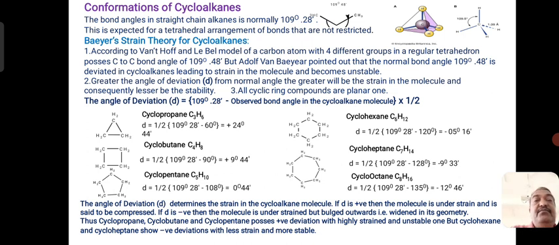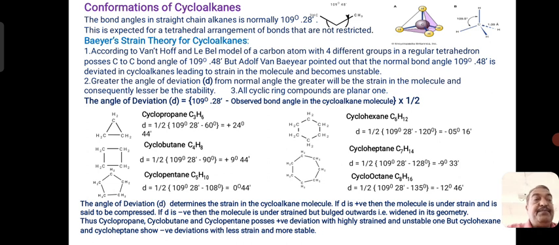Now if you see the values, the angle of deviation for cyclopropane, cyclobutane, cyclopentane are positive, and that of cyclohexane, cycloheptane and cyclooctane are found to be negative in nature. That means the first three, cyclopropane to cyclopentane, showing plus sign, are experiencing some strain in the molecule and they are unstable.